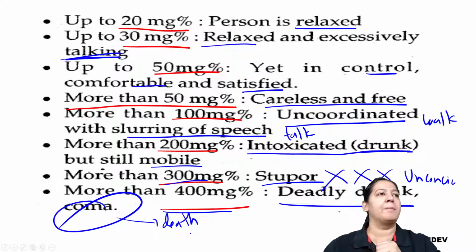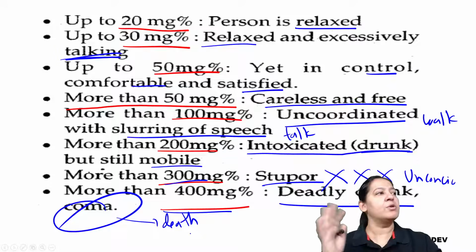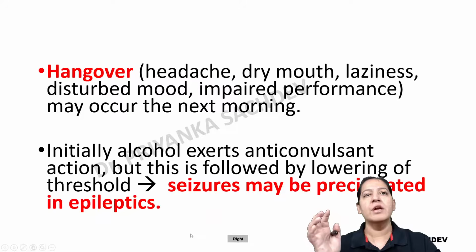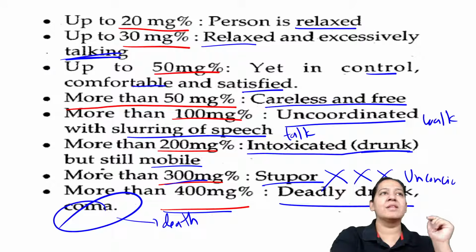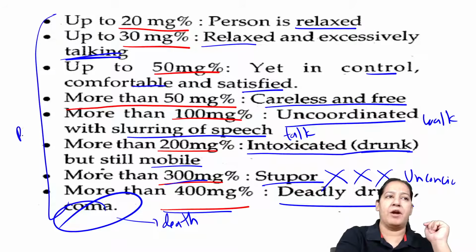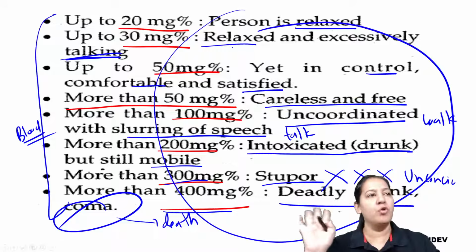You should know this table completely. So this is the table you should know, right? So that is the complete table. At what concentration of alcohol? This is the concentration of alcohol present in blood. So at what concentration, what is happening? This table you must know.